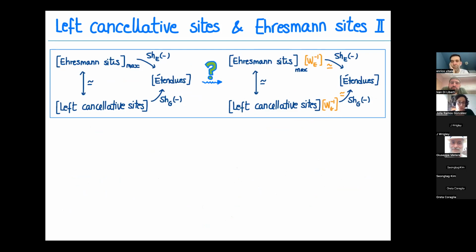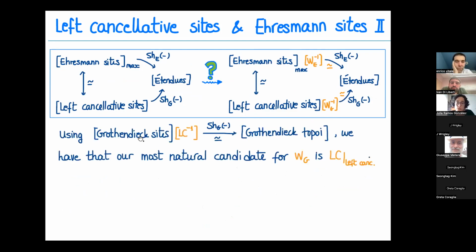And the first approach to this would be, okay, we know this is true for Grothendieck topoi. We know that Grothendieck sites, when we invert a certain type of morphisms that will show up in a little bit, bicategorically, we obtain a biequivalence with the category of Grothendieck topoi. And so our most natural candidate, and here we are using Grothendieck sites, would be to take this W_G to be just this family, but restricted to domains and codomains being left cancellative sites.